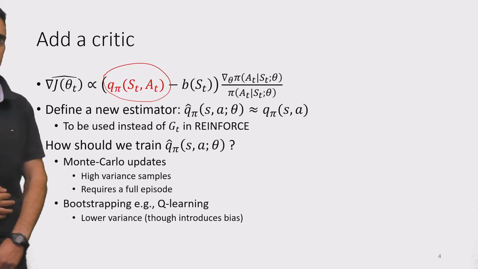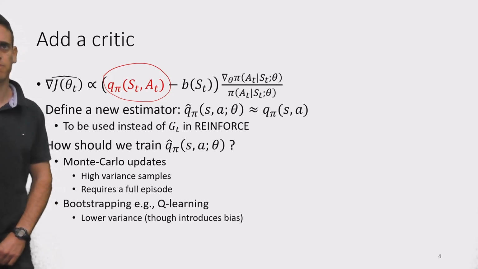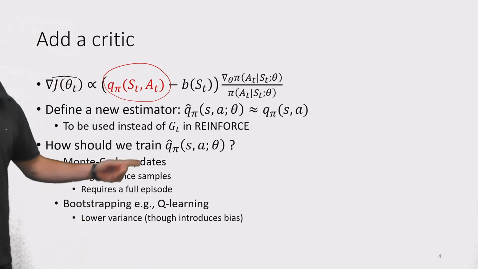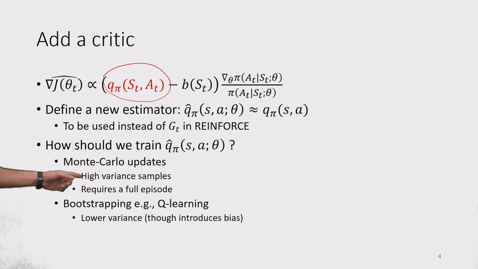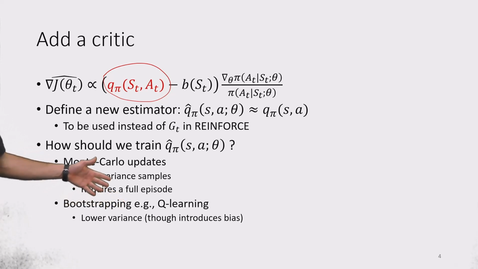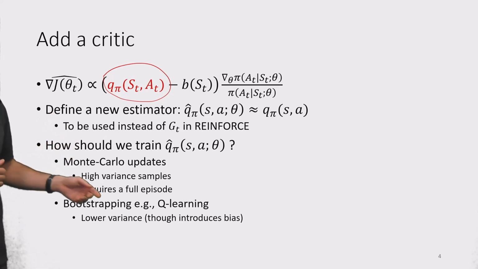We've seen several approaches before to train a state value or action value approximator. We can use Monte Carlo updates. However, these are usually high variance and they are episodic. They require us to finish a full episode. Another approach that we've already seen before would be to use bootstrapping. For instance, do basic Q learning, or use an eligibility trace or n-step bootstrapping. That should also work fine.